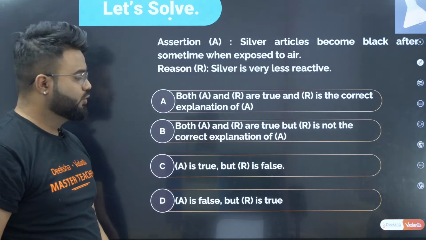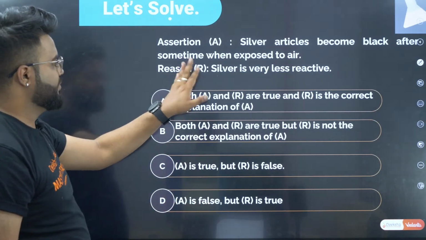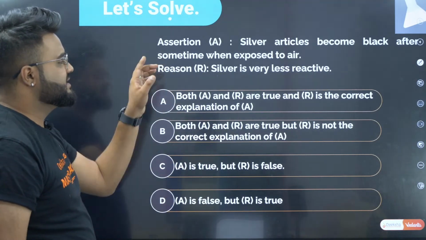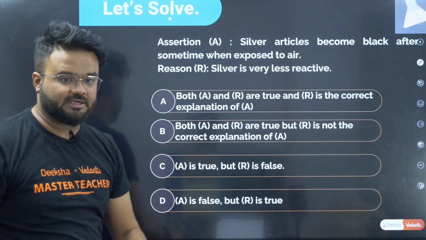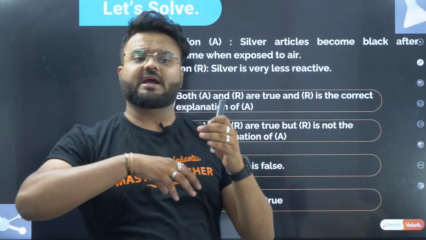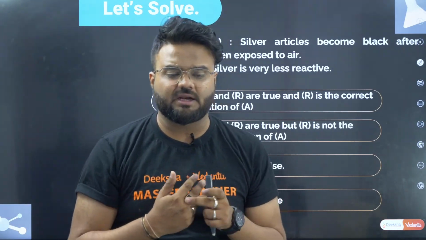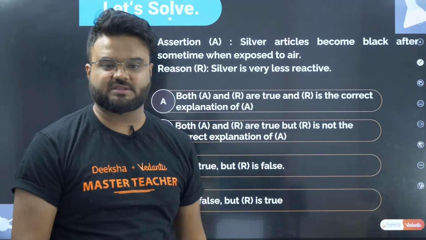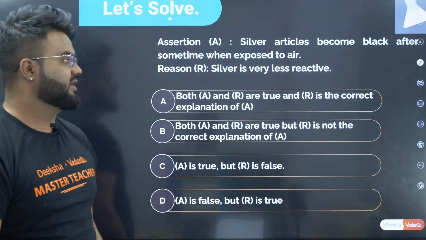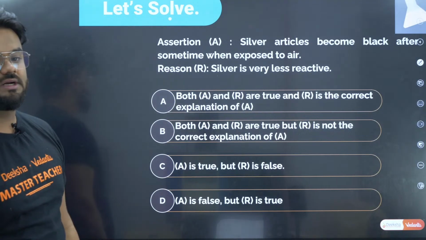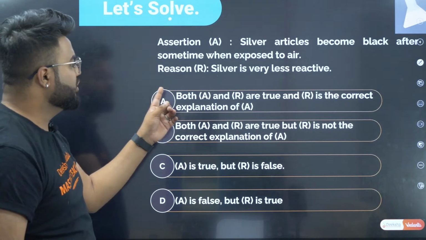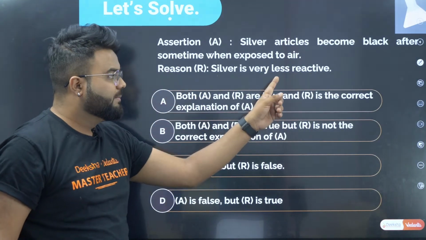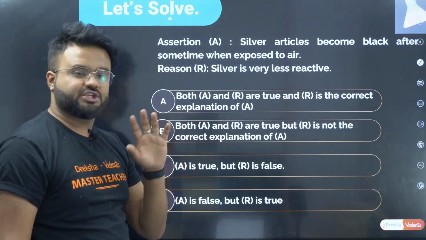And coming back to the reason, that silver is very less reactive. It will not react with the air much, but it is good. But I can say that this would not be the correct explanation. It is a different explanation. Now let us see what is the correct answer for this. Both assertion and reasoning are true, but R is the correct explanation of A.